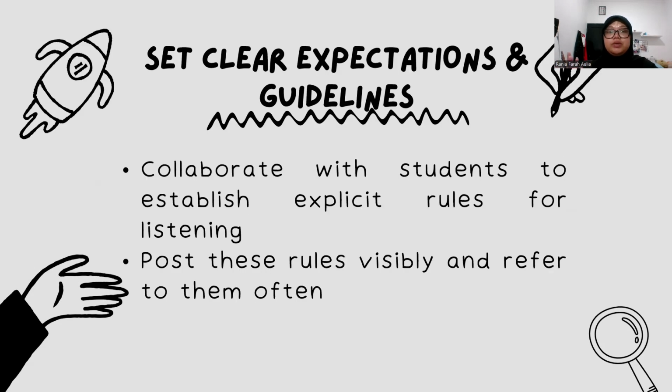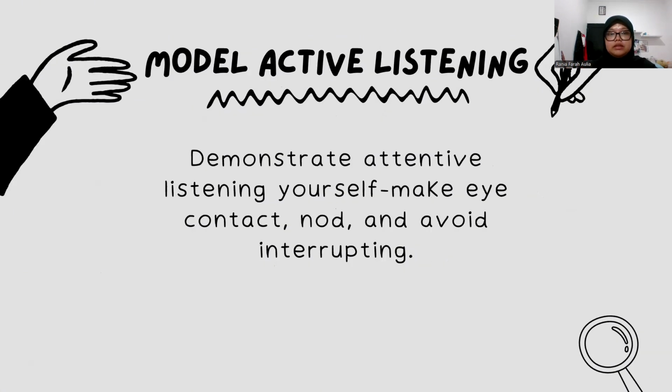The first step that you can do is set clear expectations and guidelines. Collaborate with students to establish explicit rules for listening, and post these rules visibly and refer to them often. The next is model active listening. Demonstrate attentive listening yourself, make eye contact, nod, and avoid interrupting.